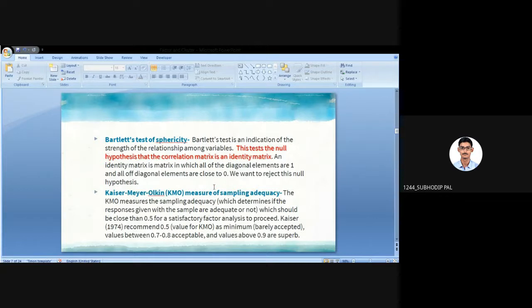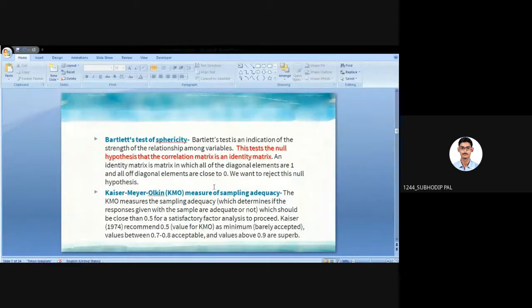In the correlation table we use this logic. When the correlation value is greater than 0.8, then there is a high chance of multicollinearity between the variables. So the relation should be close to 0. That will be very good for the analysis.